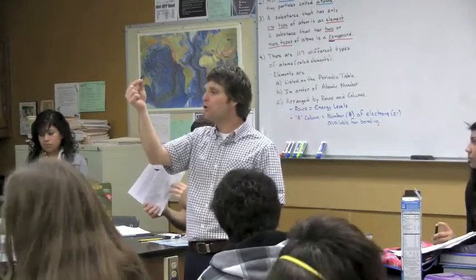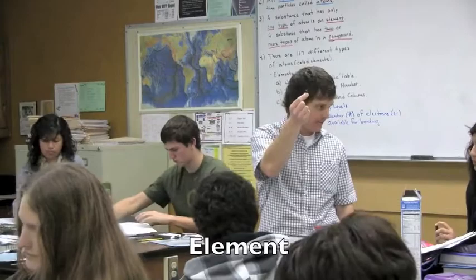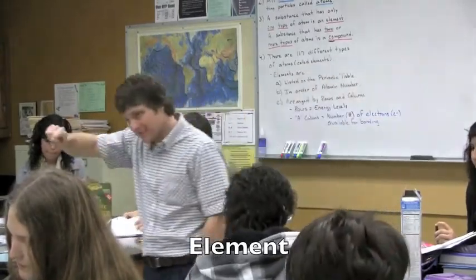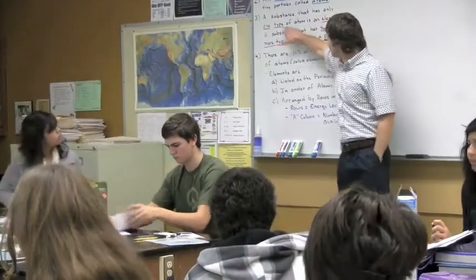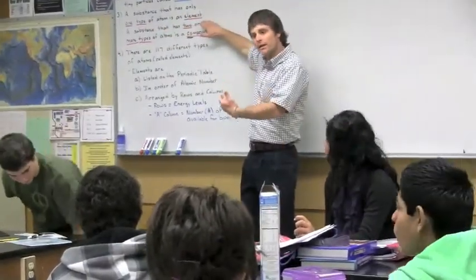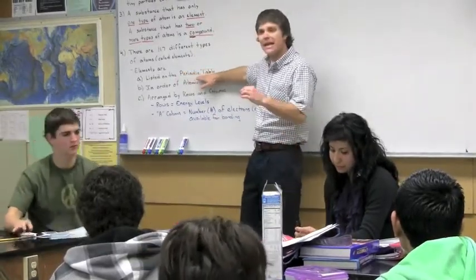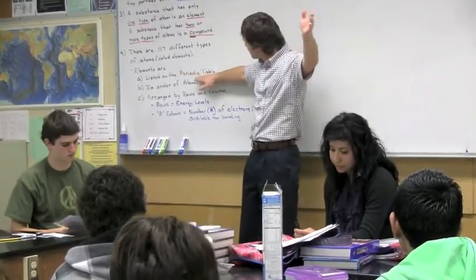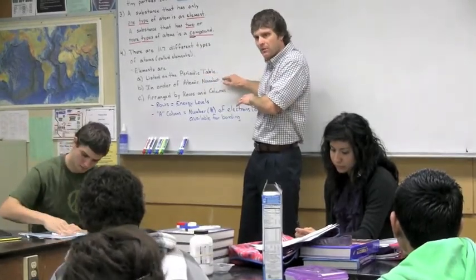Please tell me what we would call this if there is only one type of atom in it. Element. We call a substance that has only one type of atom simply an element. This is why the long name for this table that has all the elements is the periodic table of the elements. Periodic table of the elements.